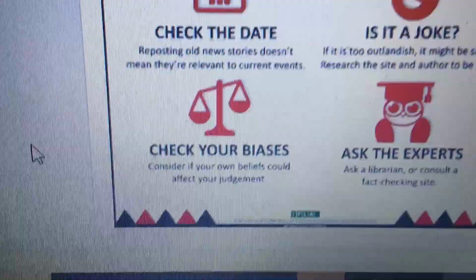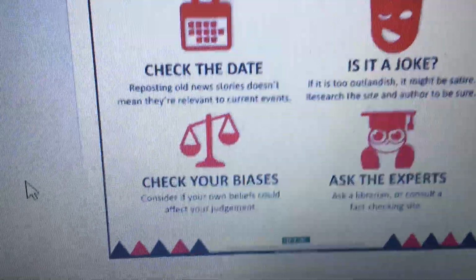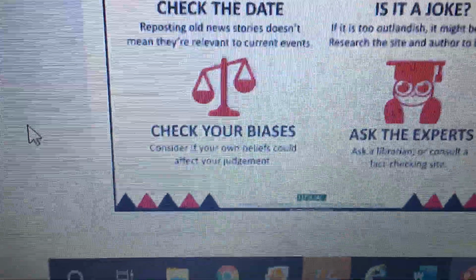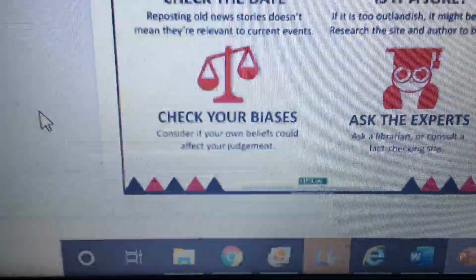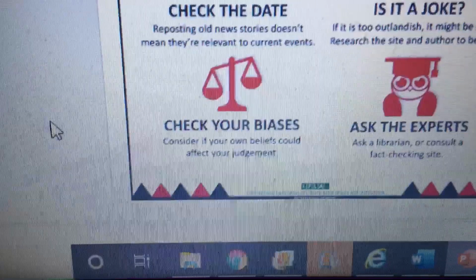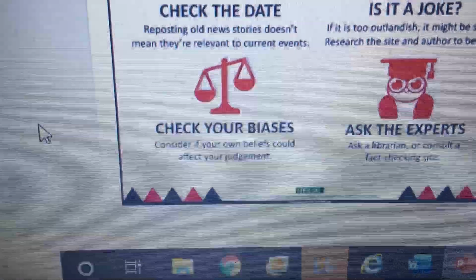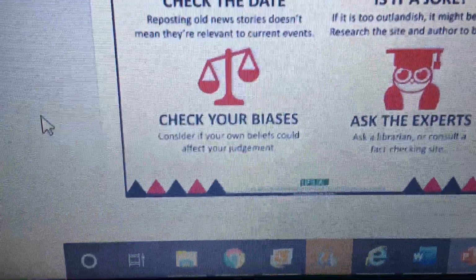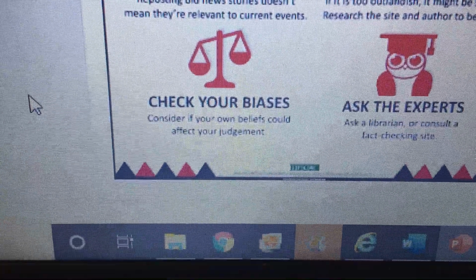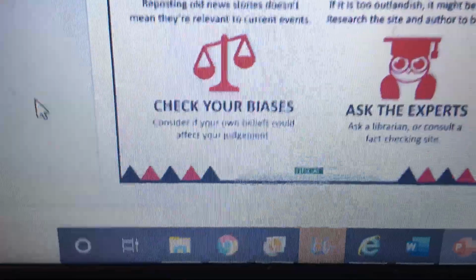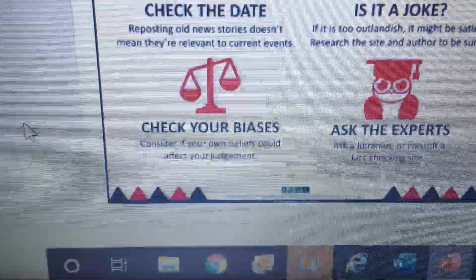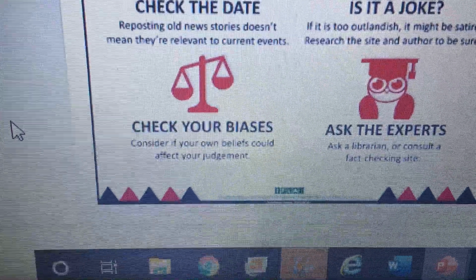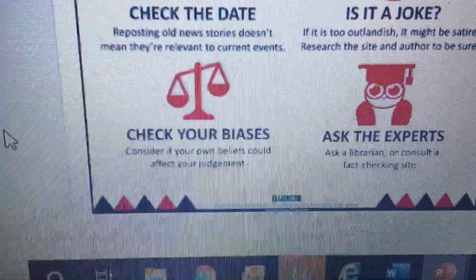Check your biases. And I'm going to tell you a true story. So there was a guy that the president hired to be his right-hand man, and I spent hours and hours researching because I heard rumors that he was anti-Semitic, meaning that not only did he have ties with the KKK, but he actually hated Jewish people, is what the rumor was. And one of my friends said, you should copy this information that I sent you and post it on Facebook. I said, all right, I'll post it on Facebook as long as I don't look like a jerk. I have to make sure that this is valid.